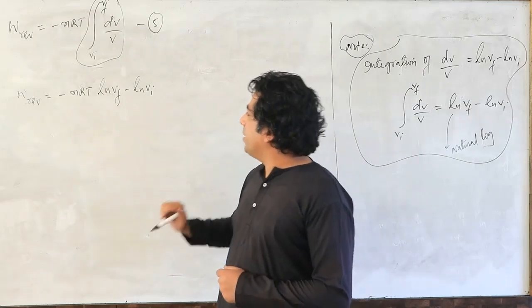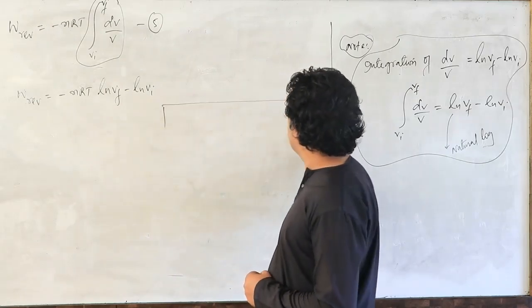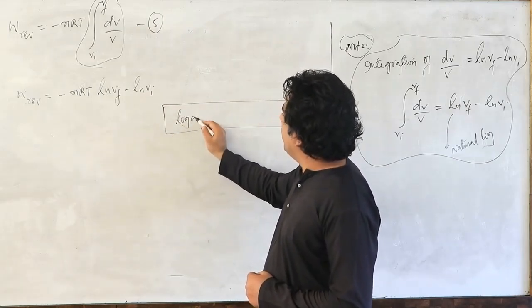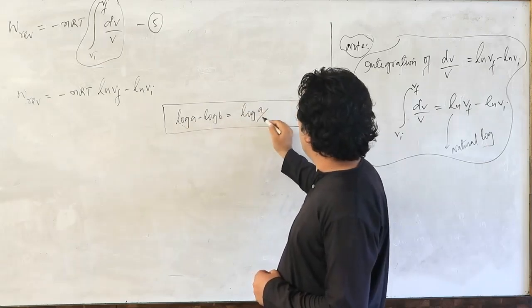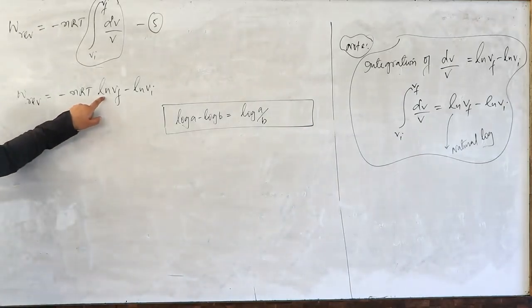After getting it, you need to remember one more expression here, my dear friends. Remember that log A minus log B is equal to log A upon B. This is natural log only.